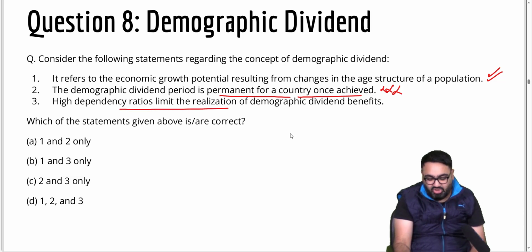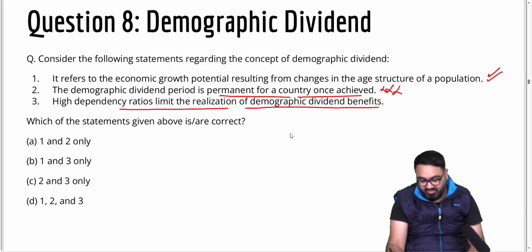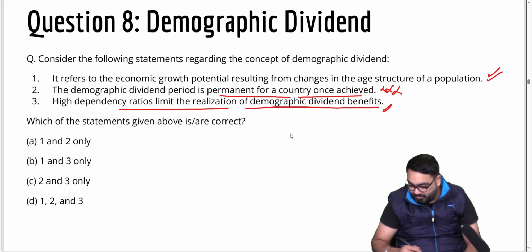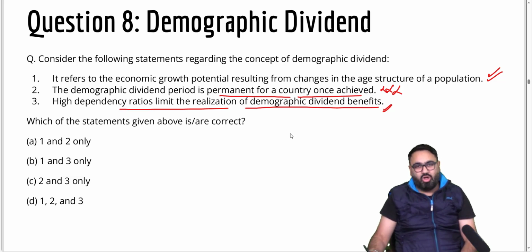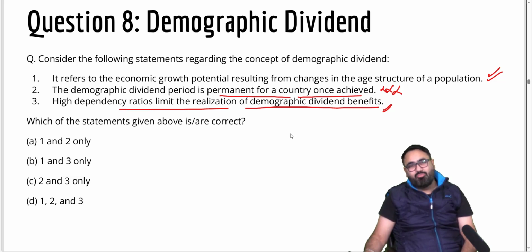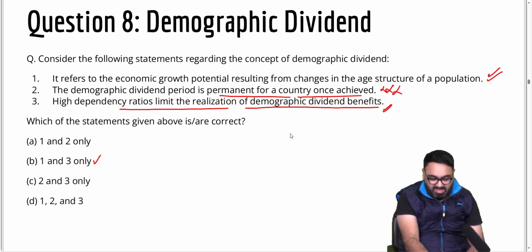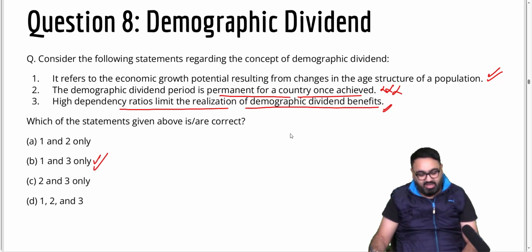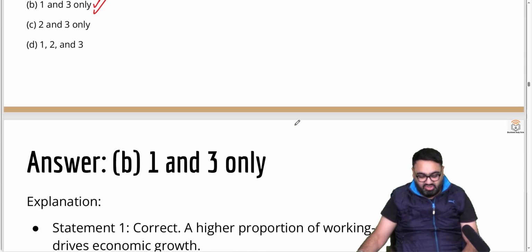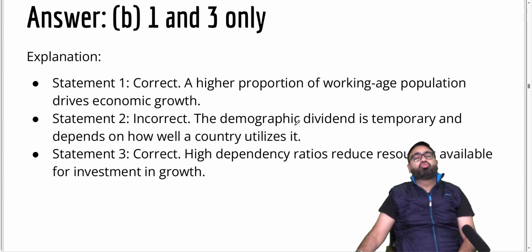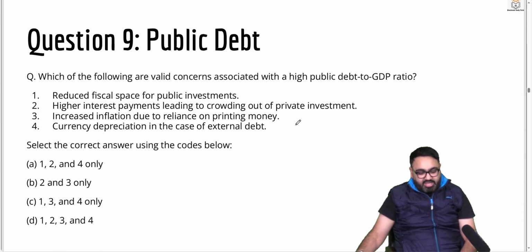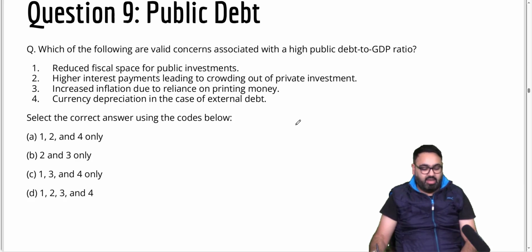High dependency ratios limit the realization of demographic dividend benefits. Yes. When you have a lot of people who are dependent on social security like pensions, free insurance, etc., that obviously puts a hindrance on the benefits that the country can achieve. The answer thus is B. 1 and 3 here are correct. The second is wrong because it's not a permanent situation. That is why a country has to take as much advantage of this situation as possible, which is what India also must do.